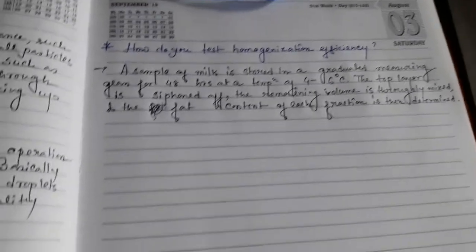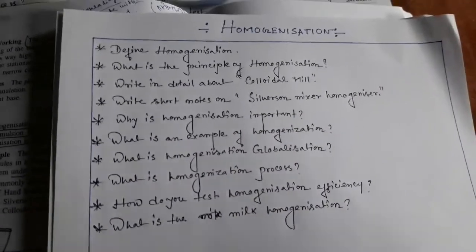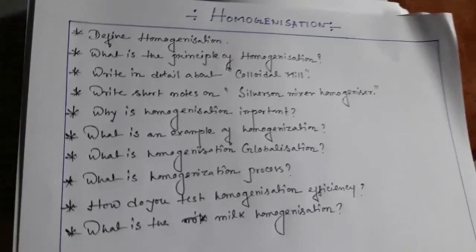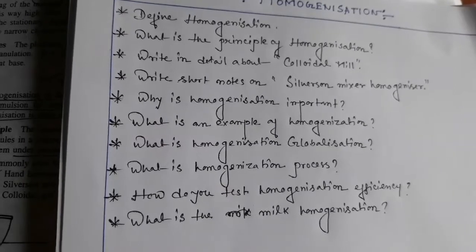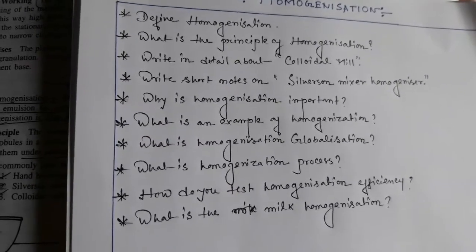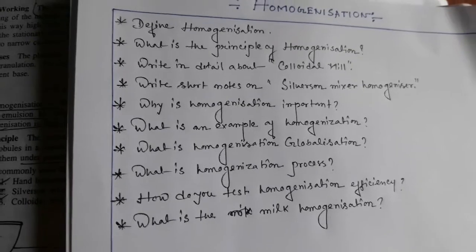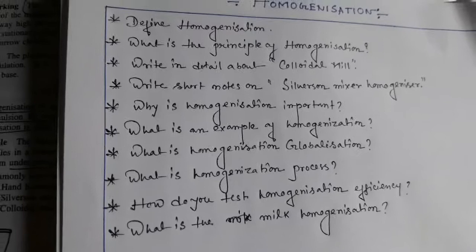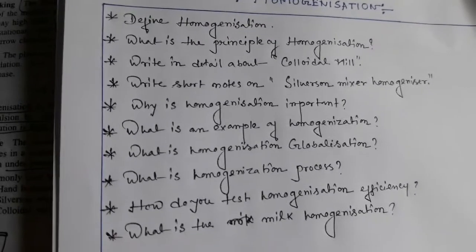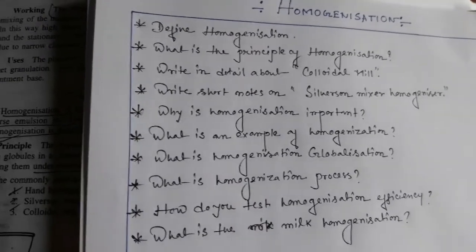So this is the total about the homogenization process, and homogenization is a very important part for emulsions and suspensions also, and I have told about the different questions here. So this is very important: when you write about any type of homogenization equipment, first of all you have to write the definition of homogenization, then its construction, principle, working and uses of the homogenizer equipment, and the uses are a must also. So you have to follow this point.